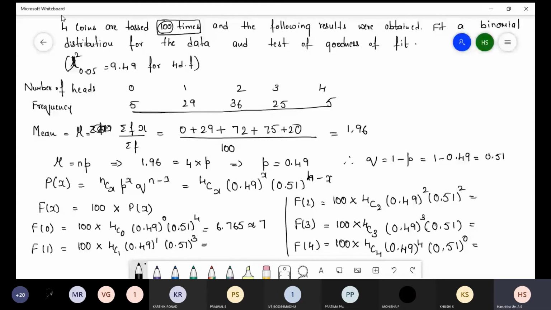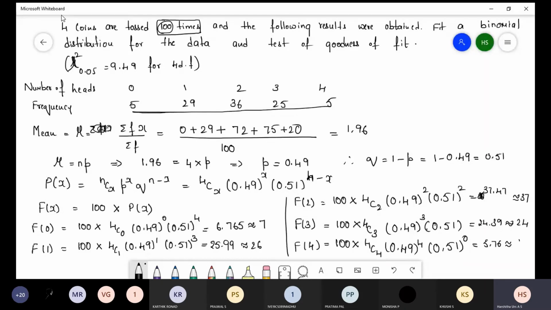Next, f of 2 is 37.47, approximation 37. Next is 24.39, approximation 24. Last one is 5.76, approximation we can write 6.